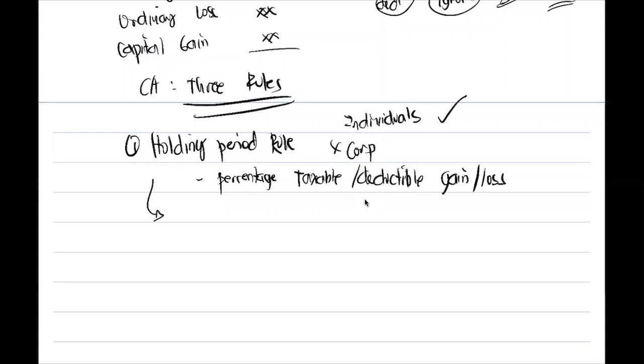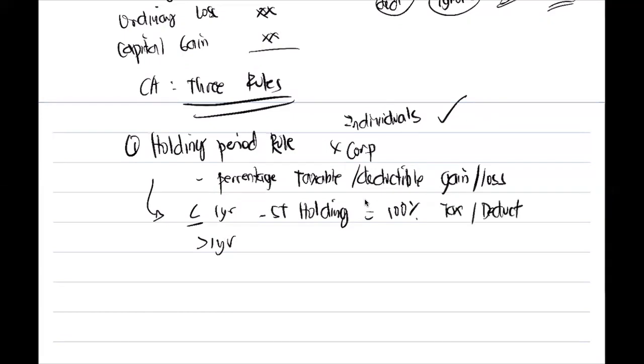So what is our holding period? The holding period is less than 1 year or equal to 1 year or more than 1 year. If it is less than or equal to 1 year, it is considered a short-term holding. It is 100% taxable or deductible. Next, if that is more than 1 year, it is considered a long-term holding. It is 50% taxable or deductible.